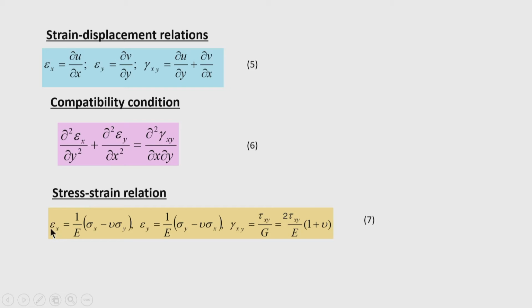The stress strain relationship is also known to us. Epsilon x equal to 1 by E into sigma x minus mu into sigma y, where mu is the Poisson ratio, and then epsilon y equal to 1 by E into sigma y minus mu into sigma x, mu is the Poisson ratio, then gamma xy, this is the shear strain, is tau xy by G, G is the shear modulus of elasticity.